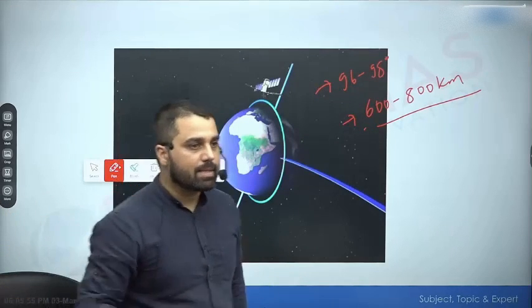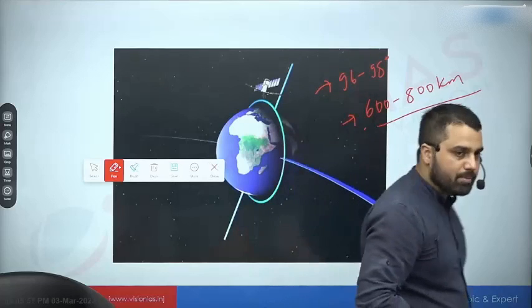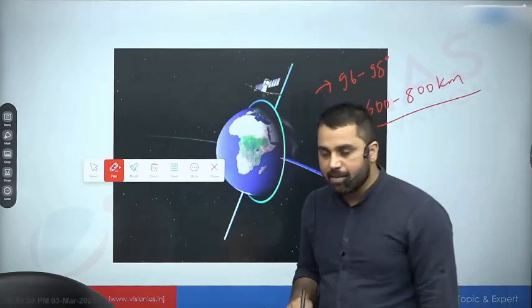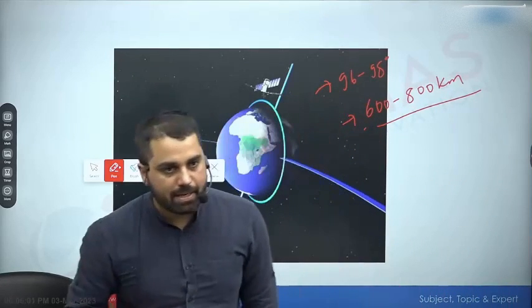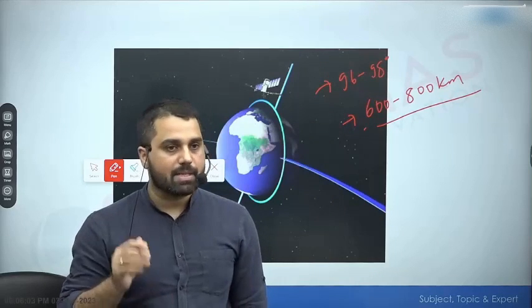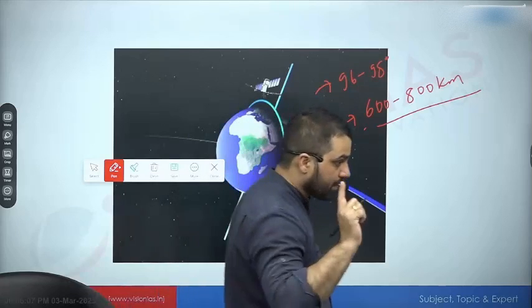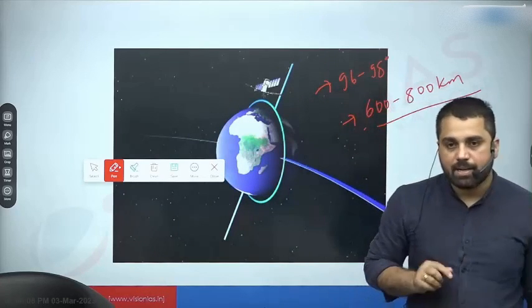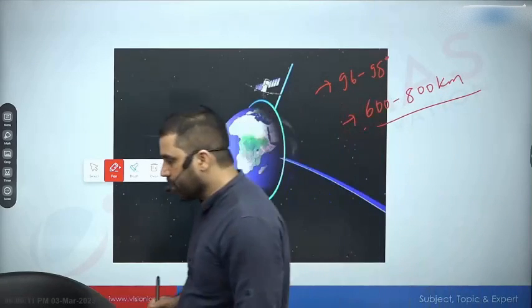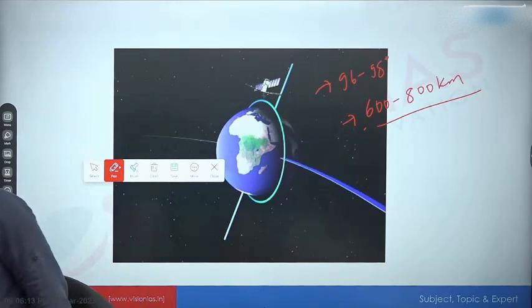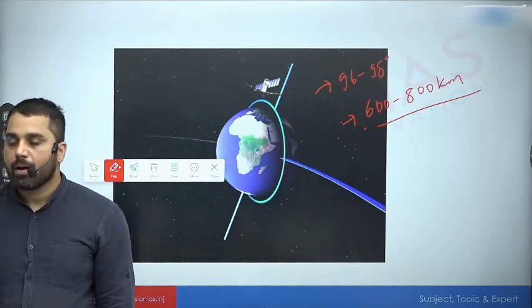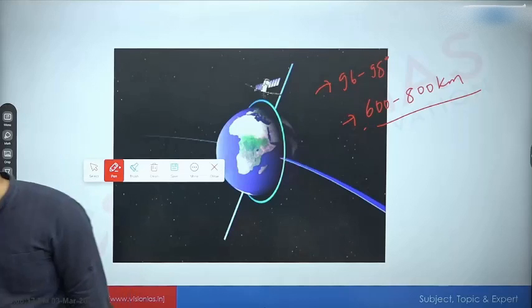So polar orbits are going to be very useful for remote sensing satellite, and even within polar orbit, जो sun synchronous orbit है, they are quite useful because they maintain constant orientation with respect to sun, not with respect to Earth, but they do maintain constant orientation with respect to sun. मैं उस नेक्स्ट, मेरा यही था टॉपिक.